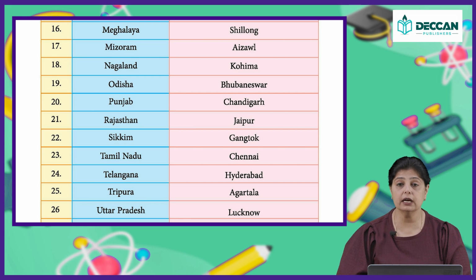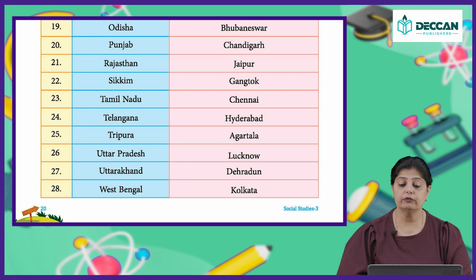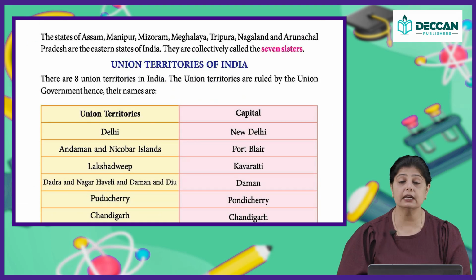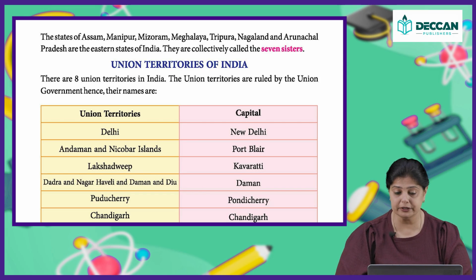Then you have Telangana, capital is Hyderabad. You have Tripura, capital is Agartala. You have Uttar Pradesh, capital is Lucknow. Uttarakhand, capital is Dehradun. West Bengal, capital is Kolkata. Earlier, Kolkata was known as Calcutta and now it is known as Kolkata. Okay, so these are the 28 states of India and their capitals. Okay, children, it is very important to know all the states and the capitals.